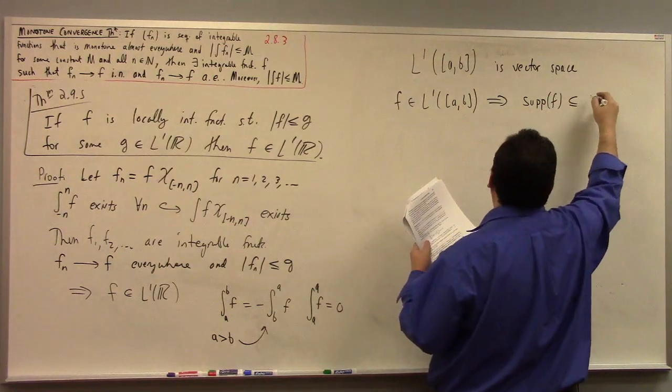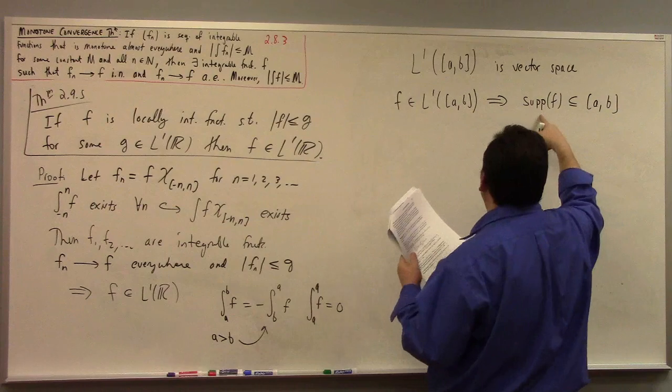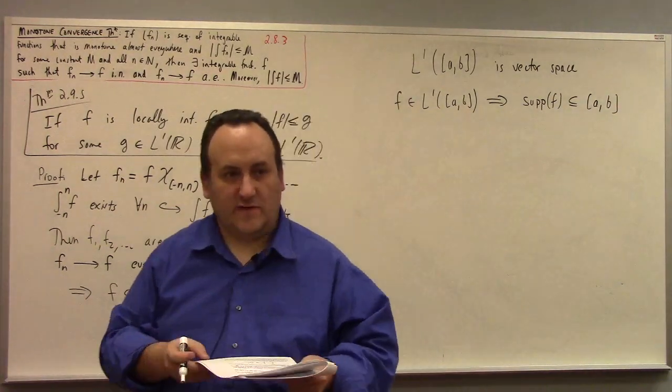The support of f is a subset of AB. Right? Remember that the support of a function is the set of points on which the function can be non-zero.